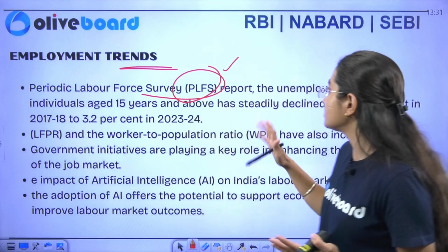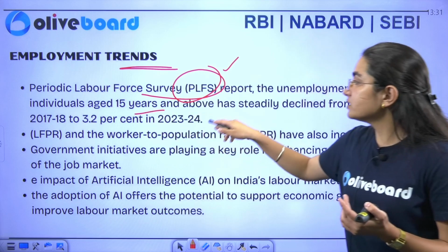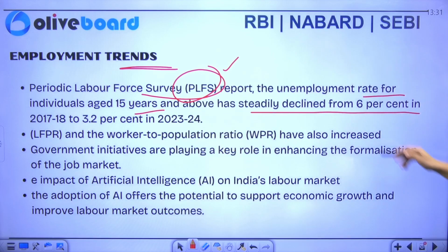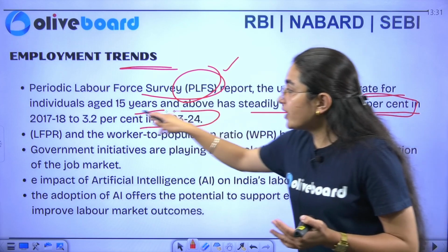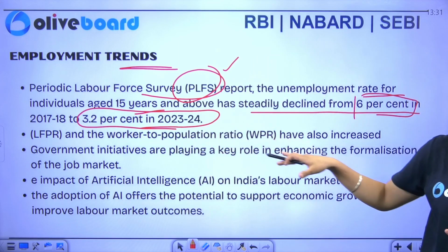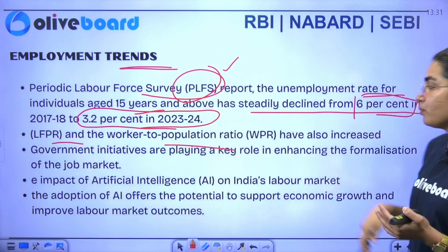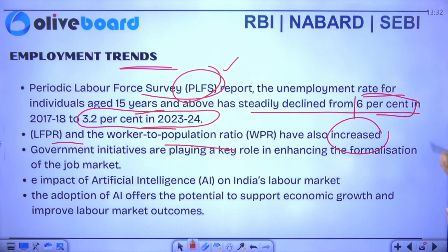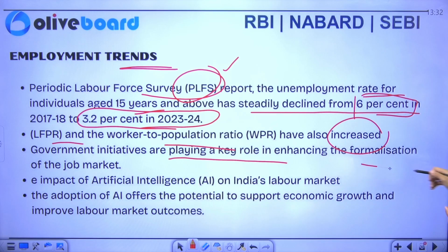This particular report says that your unemployment rate for individuals aged 15 years and above has steadily declined from 6% in 2017-18 to 3.2% in 2023-24. Okay, similarly, if I talk about your LFPR and worker to population ratio, they have increased. Government initiatives are playing a key role in enhancing the formalization of the job market.